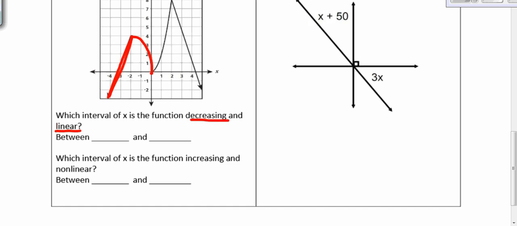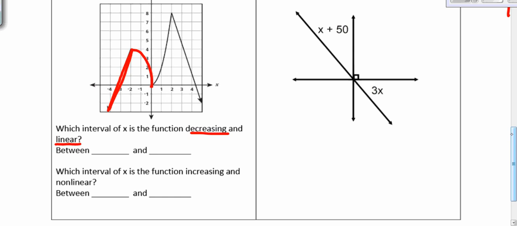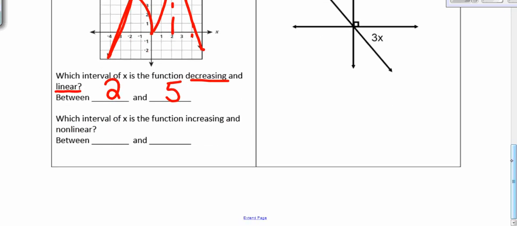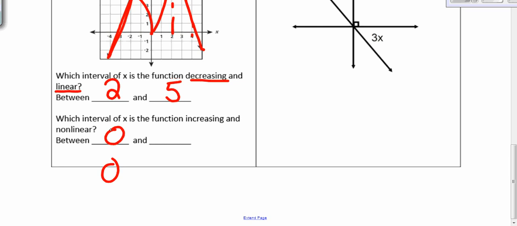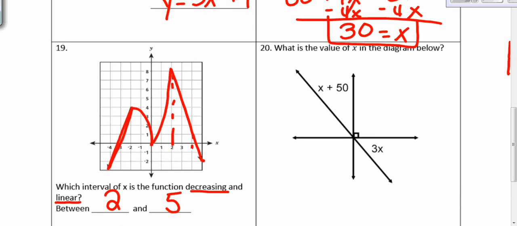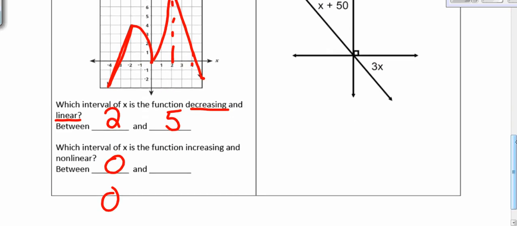It's curving. Now the next part of that graph is increasing and non-linear because it's curved. So now from 2 to 4, it is decreasing and linear. So between x equals 2 and x equals 5, decreasing and linear. Now it's asking which interval of x is the function increasing and nonlinear. We saw that from when x equals 0 all the way up to where x equals 2, that is increasing and nonlinear.